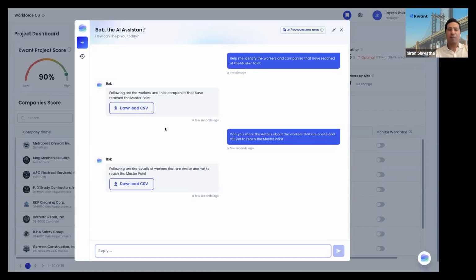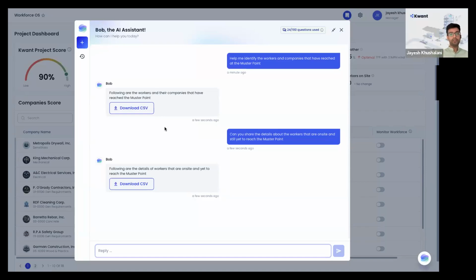And from a productivity perspective as well, this can be very valuable. Let's say we have a critical path activity or a critical path company. They need to have the exact number of workers on a job site to deliver these milestones. We've seen many examples where concrete is a critical path for 3-4 months because they need to pour all the levels of concrete by a certain date. This can help you analyze whether these concrete workers are working in the right area or not. So this combination of worker and location and Bob can be a very, very powerful tool.